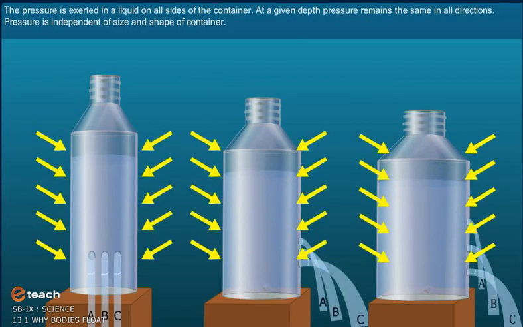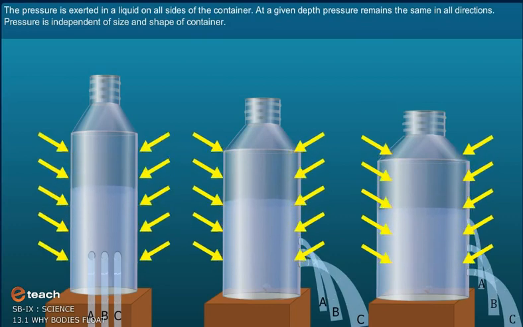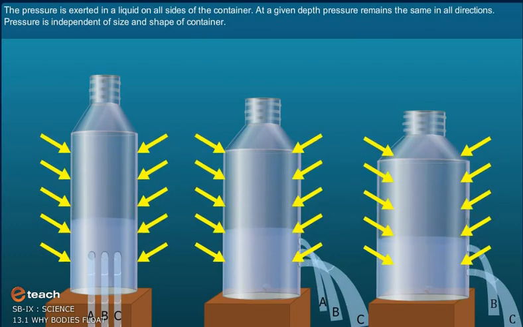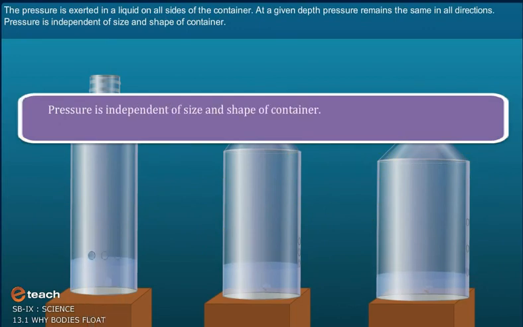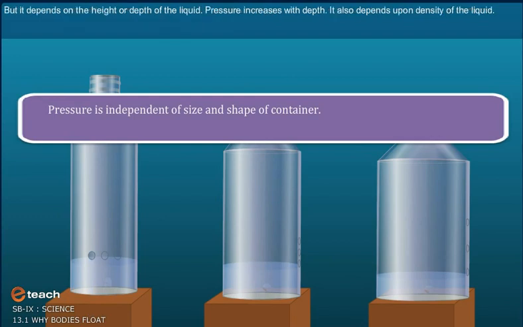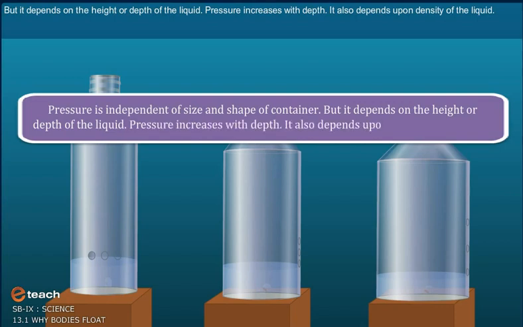The pressure is exerted in a liquid on all sides of the container. At a given depth, pressure remains the same in all directions. Pressure is independent of size and shape of container, but it depends on the height or depth of the liquid. Pressure increases with depth. It also depends upon density of the liquid.